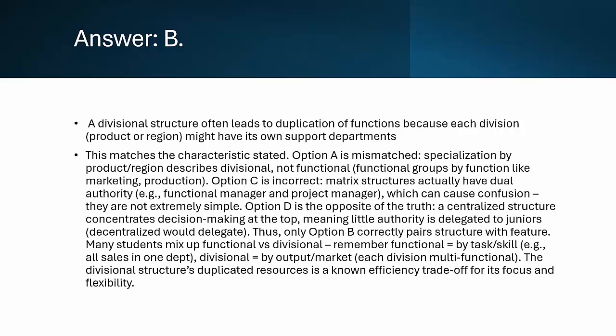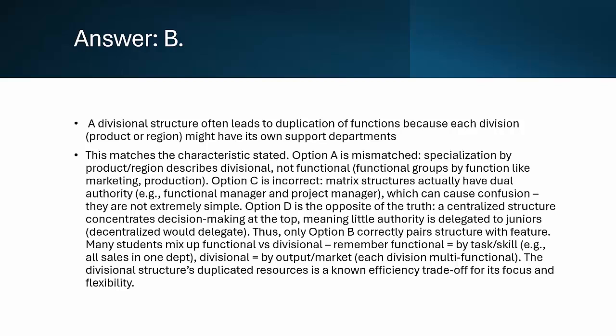Option A is incorrect. This describes divisional structure, not functional. A functional structure groups by expertise, e.g., all marketing staff in one department, all finance staff in another. Option C is incorrect. Matrix structures actually create complexity, as employees report to two bosses, e.g., a project manager and a department head. Option D is incorrect. A centralized structure keeps decisions at the top, meaning less power is given to junior staff, the opposite of what's stated.